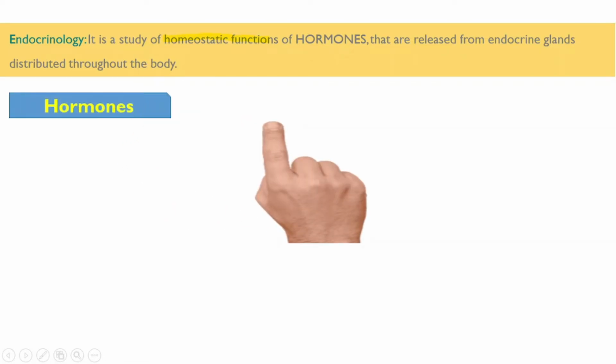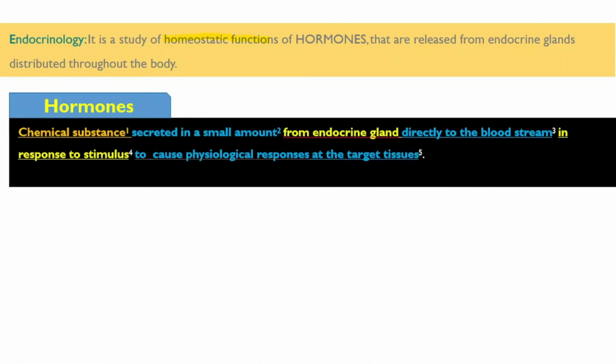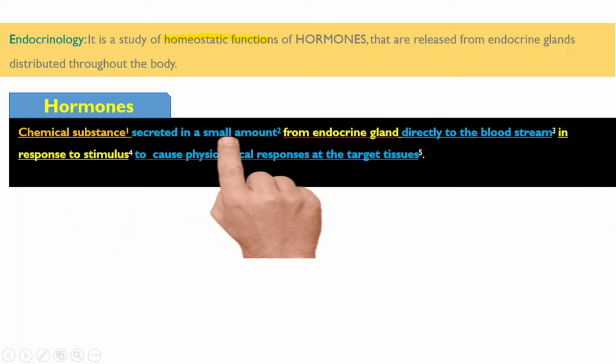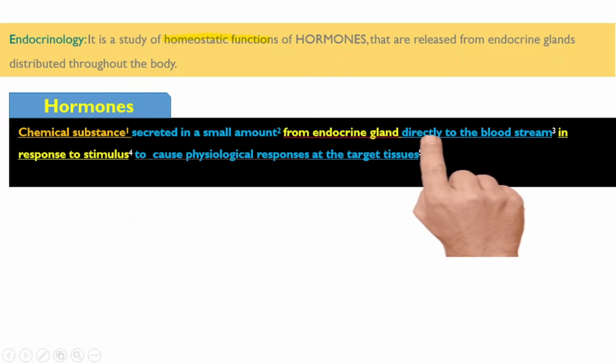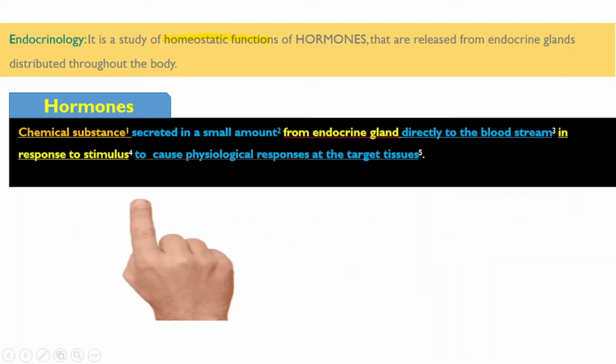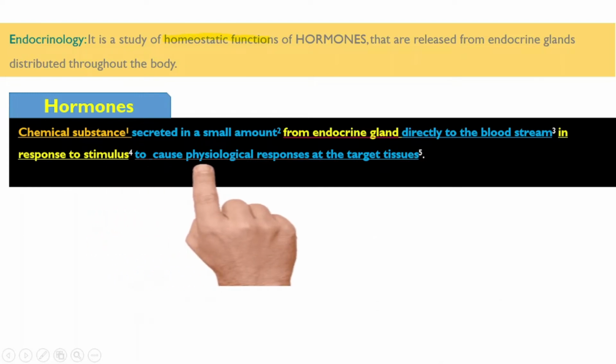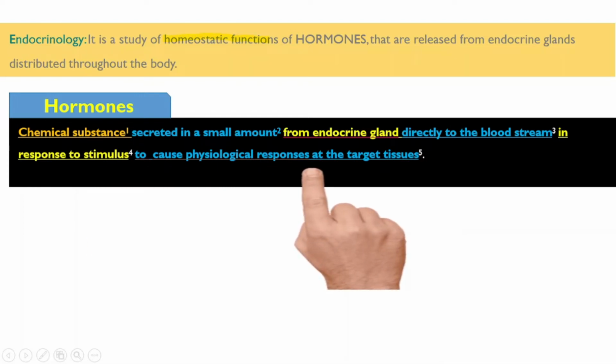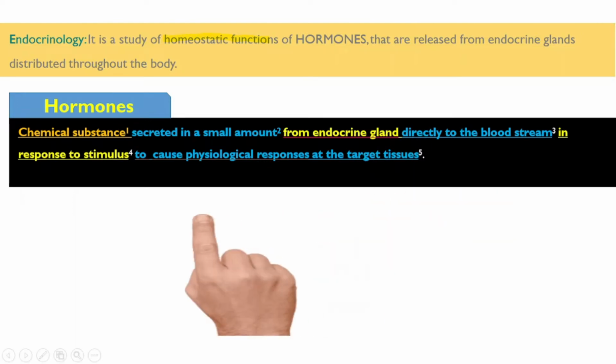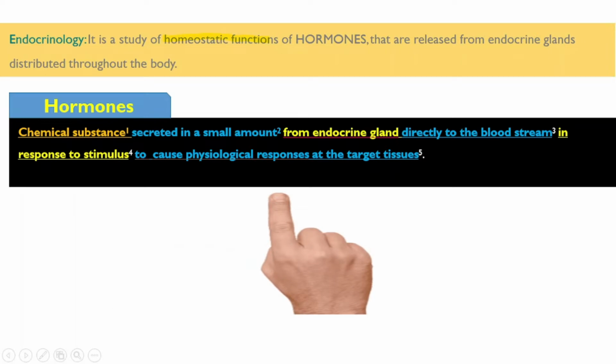So hormones, the proper definition, has 5 points. Chemical substance secreted in small amount from endocrine gland directly to the bloodstream in response to stimulus to cause physiological response at target tissue. These 5 points should be mentioned in the proper definition of hormone. Chemical substance secreted in small amount from endocrine gland directly to the bloodstream in response to stimulus to cause physiological